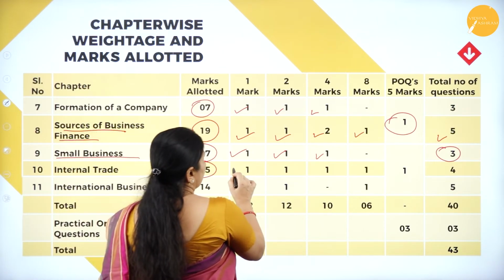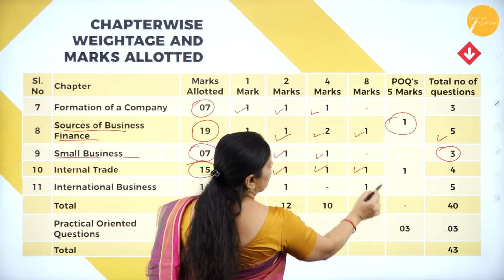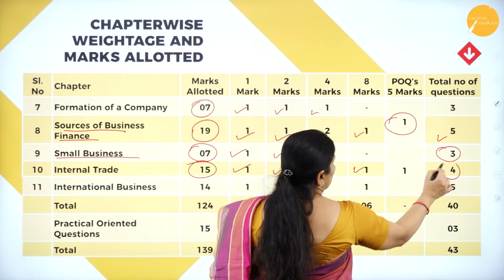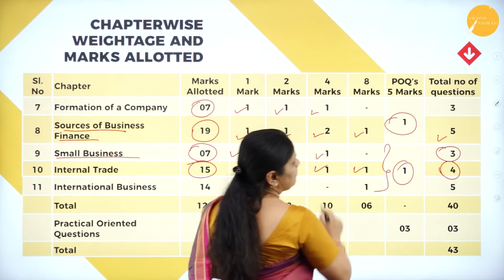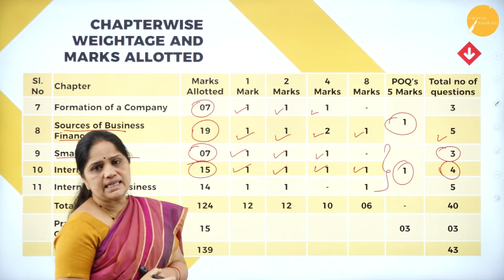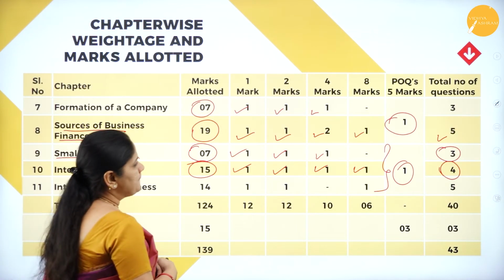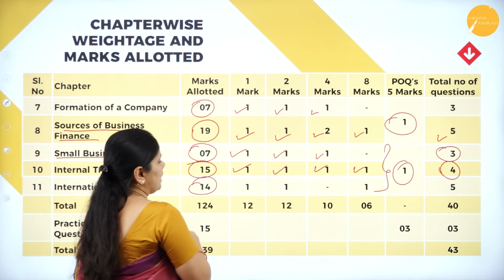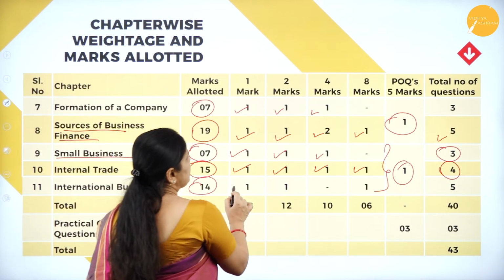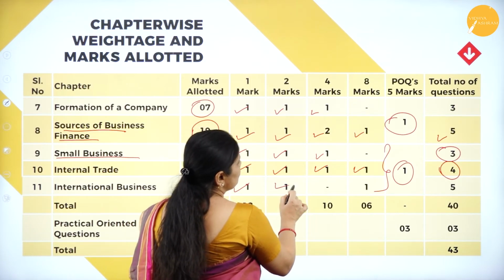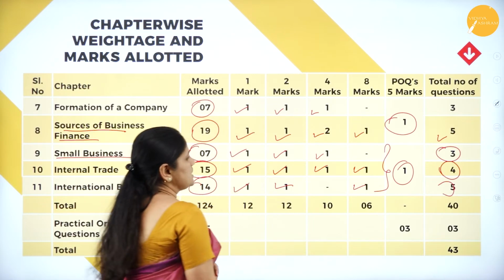So 1 mark question, 2 marks question, 4 marks question, 8 marks question, and totally 4. In addition, you may get any one POQ from any of these 3 chapters. Then next we have this international business. So they have allotted 14 marks for this international business. So the breakup is 1 mark here, 2 marks, and 8 marks question. So the total number of questions is 5.